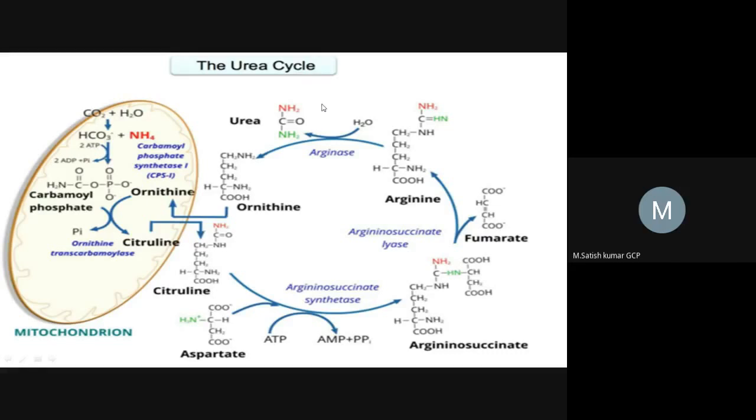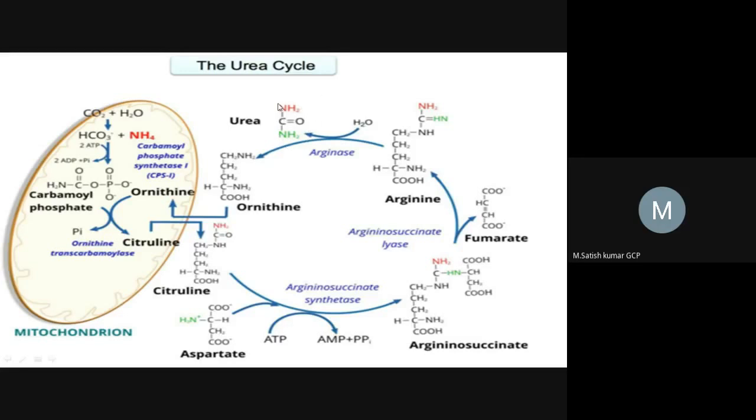Ammonia will be formed in many reactions, and this ammonia is very toxic to the body. So the body immediately tries to convert this toxic substance to urea, and it tries to excrete this urea. Finally, it reaches the kidney. Actually, the urea is produced in the liver, but it is sent to the kidney, and finally the urea is excreted through the kidney, right?